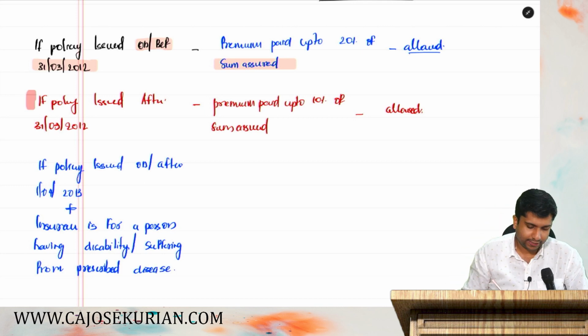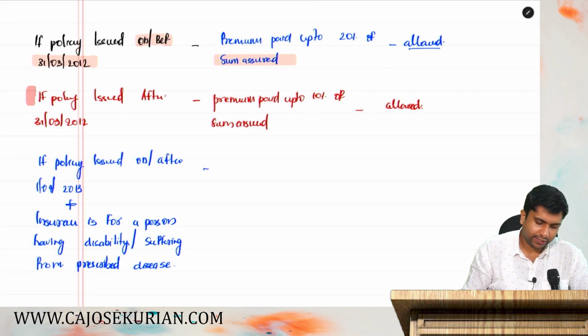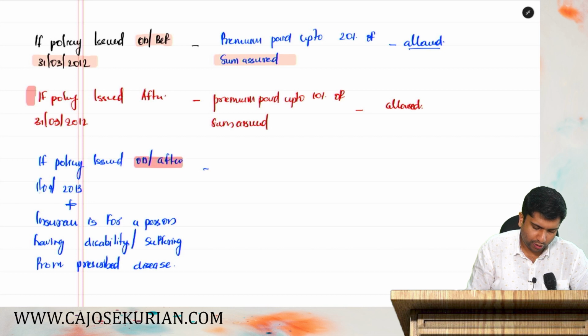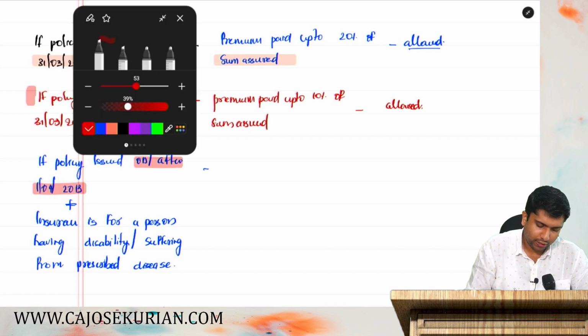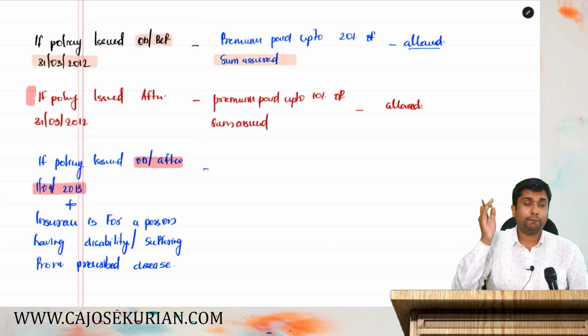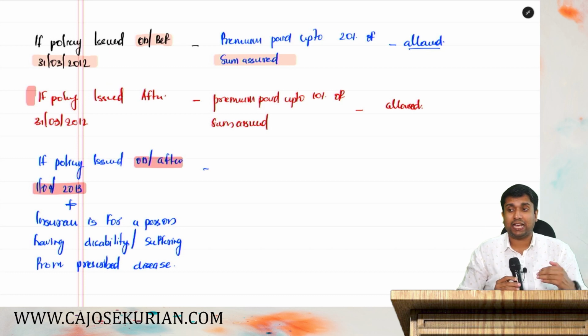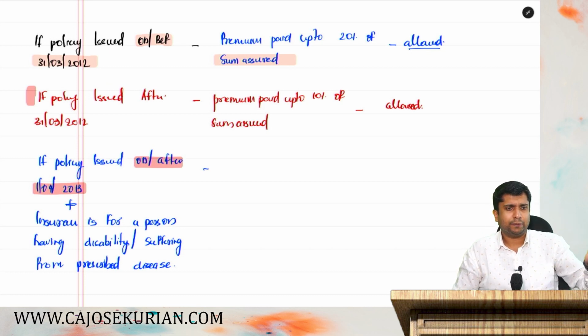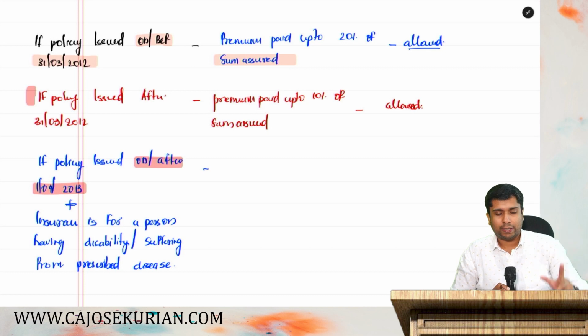So what they are saying is, you have taken an insurance policy. First, the date. What is the date of the policy? It should be on or after 1st April 2013. And the policy is actually taken for a person having a disability. What do you mean by disability? A person having any problem with his legs, hands, etc. is called a disabled person. Yes or no? A person having a disability or a person suffering from prescribed disease, you have taken a policy.